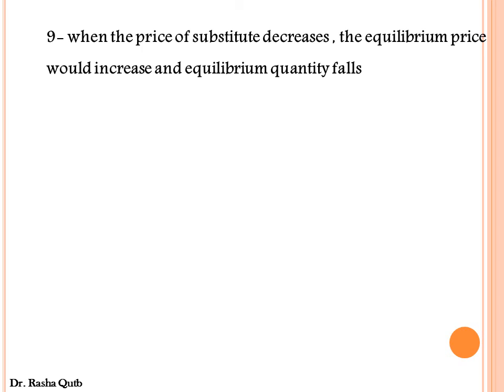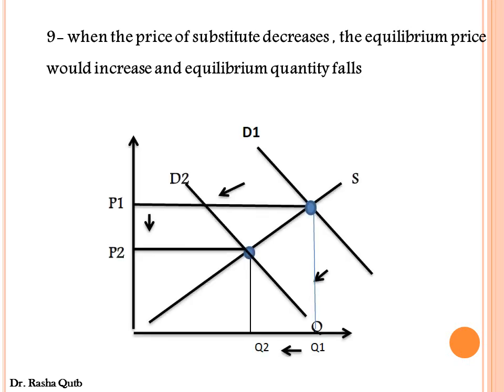Number 9. When the price of substitute decreases, the equilibrium price would increase and the equilibrium quantity falls. Here we have to graph the effect of the price of substitute and conclude the answer. The price of substitute is a factor that affects the demand side of the market. When the price of substitute decreases, demand for the main product would decrease, and this is shown graphically by shifting the whole demand curve leftward from D1 to D2.